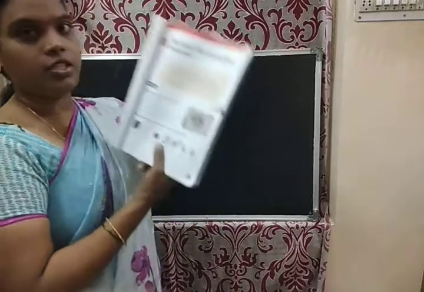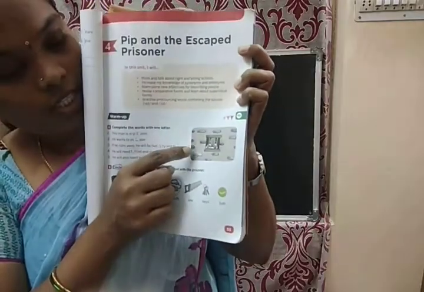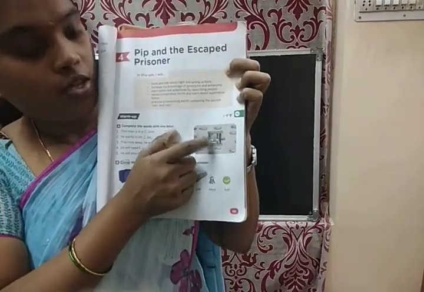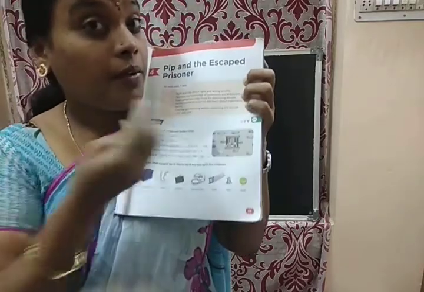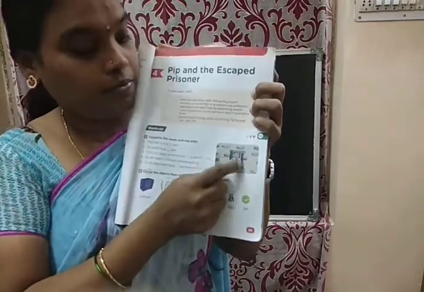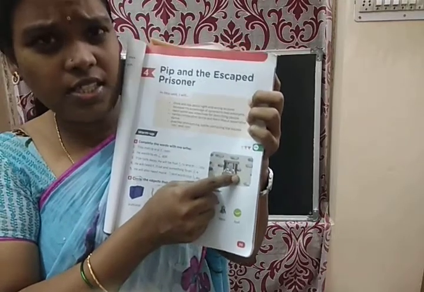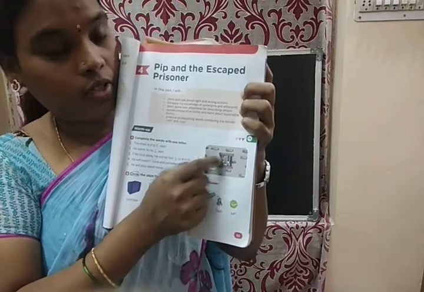Warm up. First, here, can you see this picture? What is this picture? Who is there in this? One man is there, a man behind prison, behind a window like this. Even iron rods are there, covering that window.